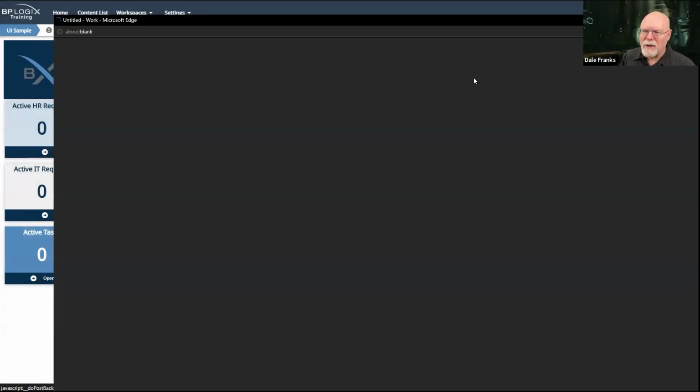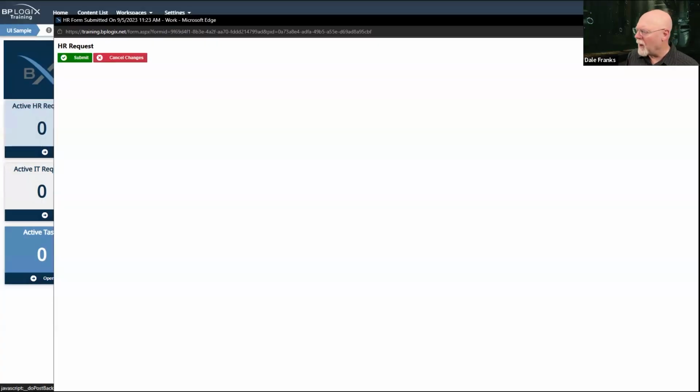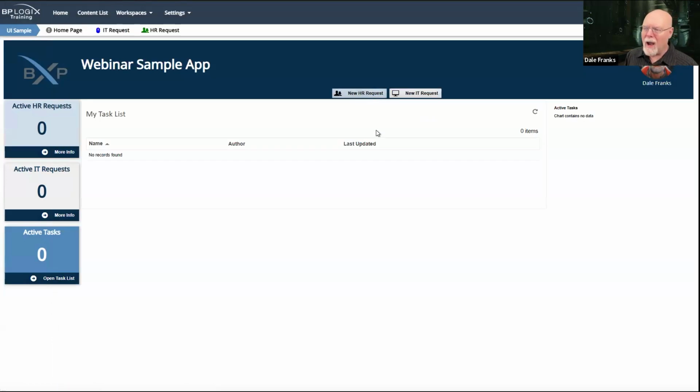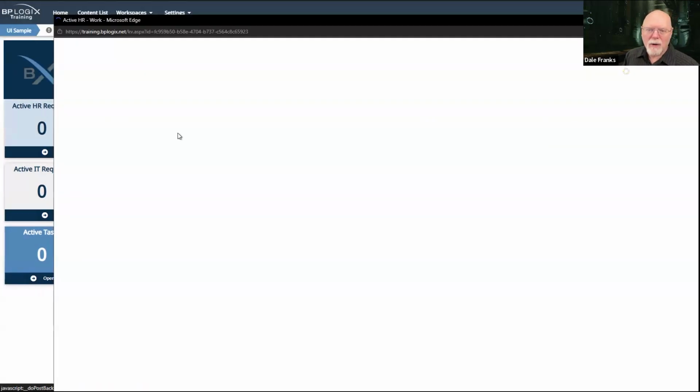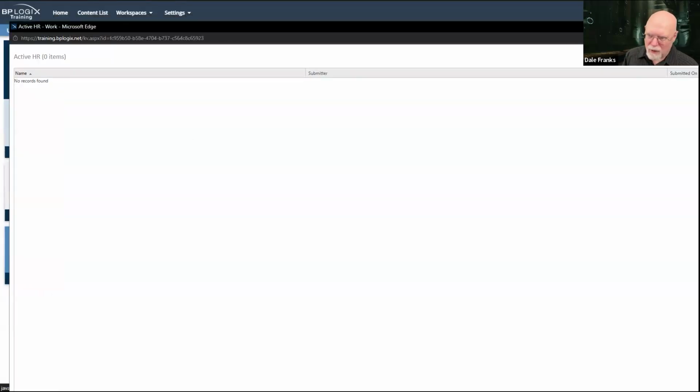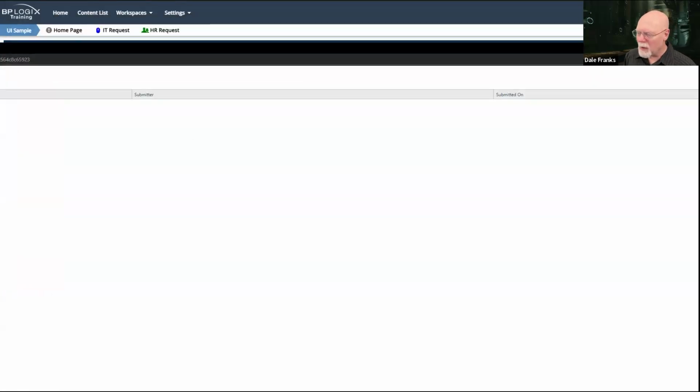And if I just click on one of these buttons, it's going to open my form. It's obviously going to take a while, but there's my HR request. I have an IT request that's kind of the same. I've got knowledge views that show me all the different requests I have. There are none currently pending, because we're going to have to rebuild this.